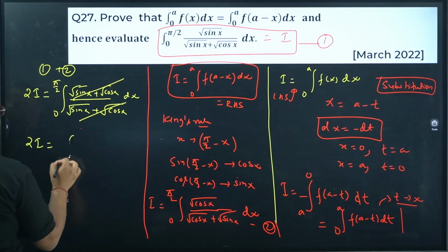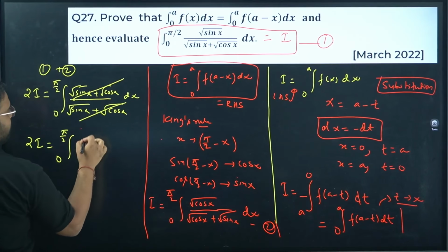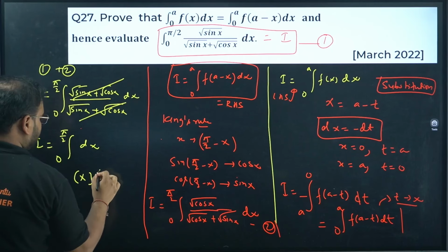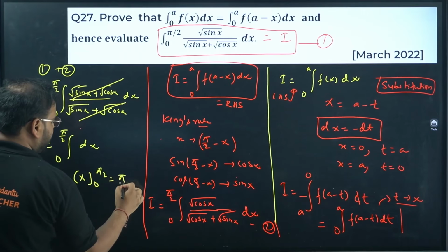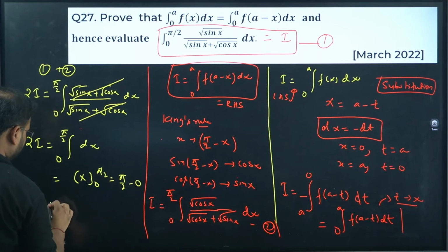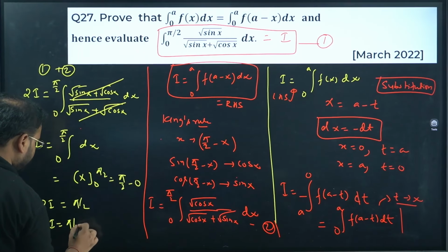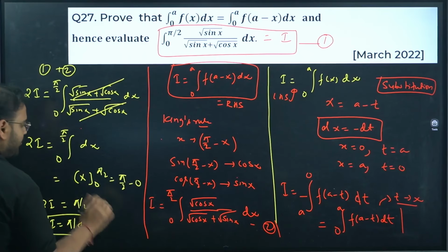I have 2I, integration 0 to pi by 2 of dx, which is what? X from 0 to pi by 2, which is pi by 2 minus 0. So I get the value of 2I is pi by 2, value of I is pi by 4.